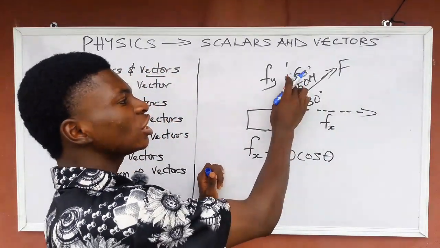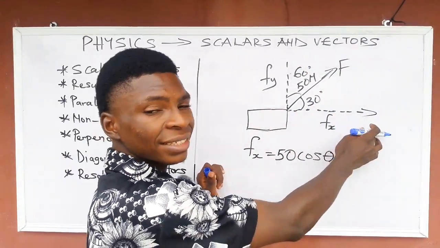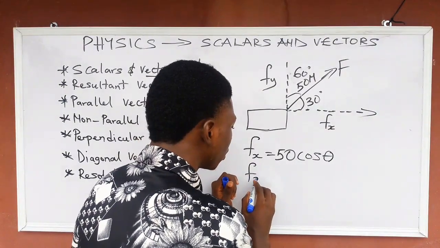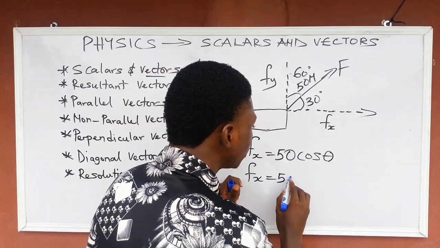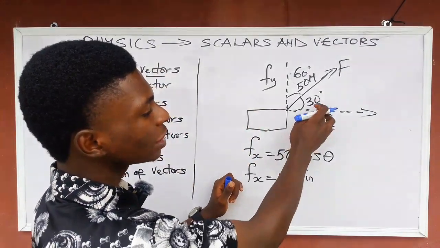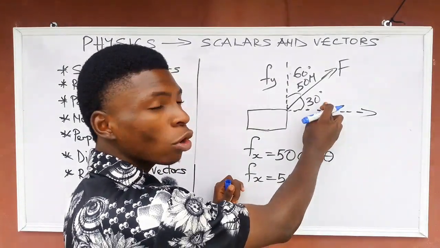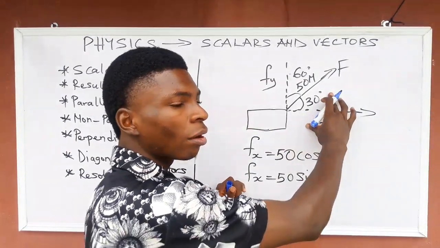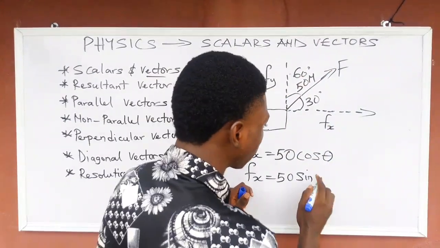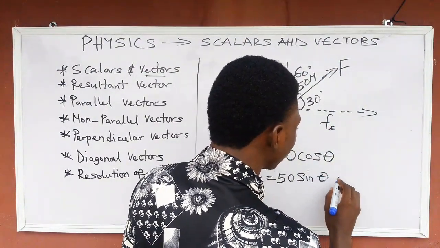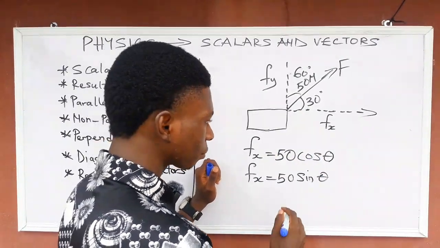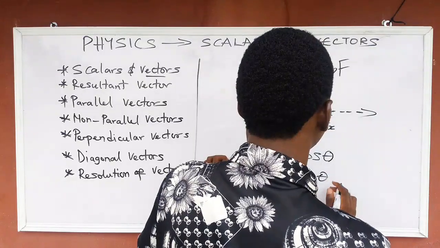I can still use this angle to calculate this horizontal component. Fx is equal to 50 sine theta. I'll now use sine because I'm not using the angle of the horizontal component again, I'm using the vertical angle. So if you calculate this thing, it is still going to give you the same answer.